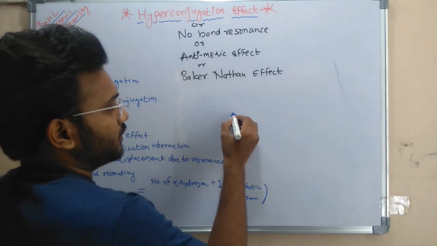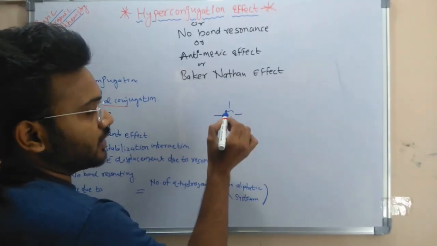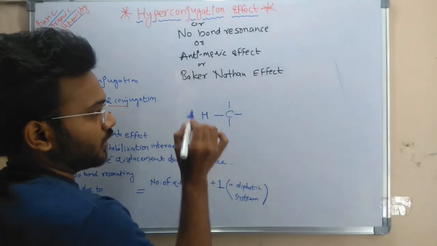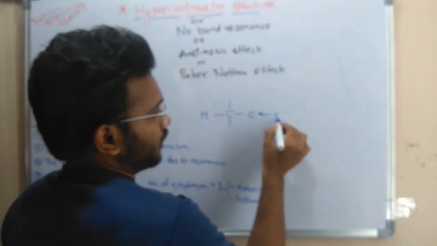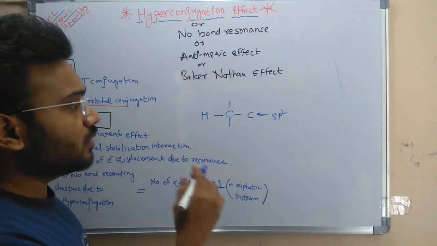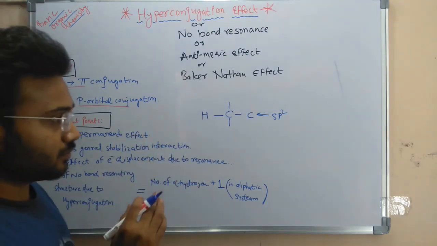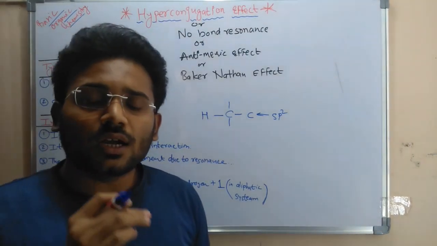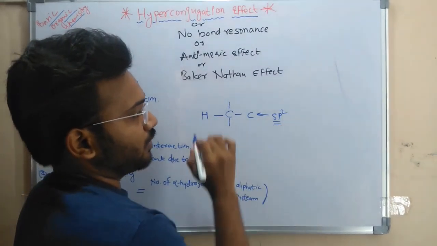When an sp3 hybridized carbon atom attached to at least one hydrogen atom is involved in resonance with an sp2 hybridized carbon atom, this type of resonance is called the hyperconjugation effect. Now next, which are those compounds which consist of this sp2 hybridized carbon atom?